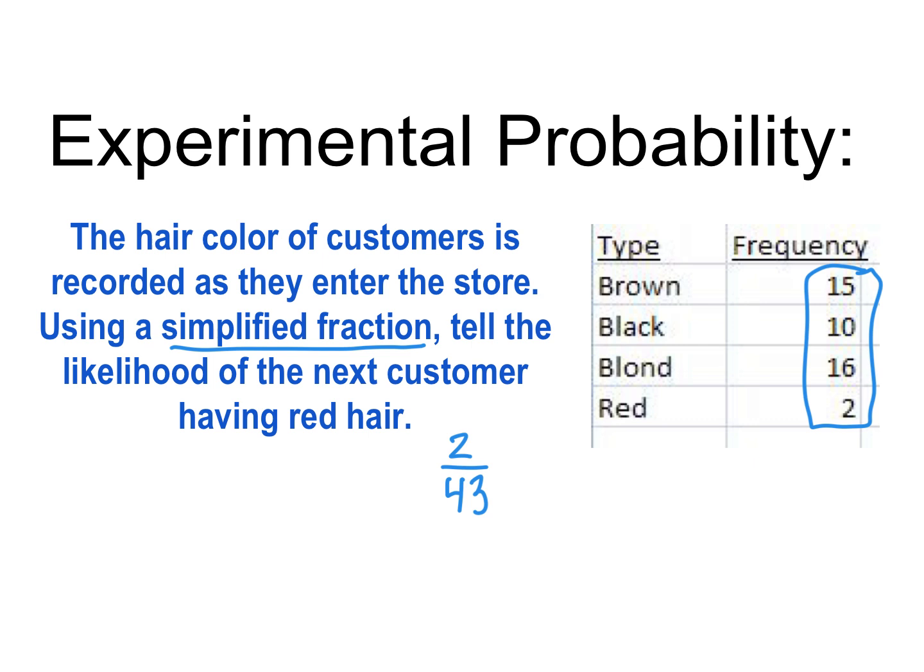Okay, so 43 is a tough one. It is actually a prime number. You cannot divide it by anything. So 2/43 is as simple as it gets. That is the fractional chance that the next person will be a redhead.